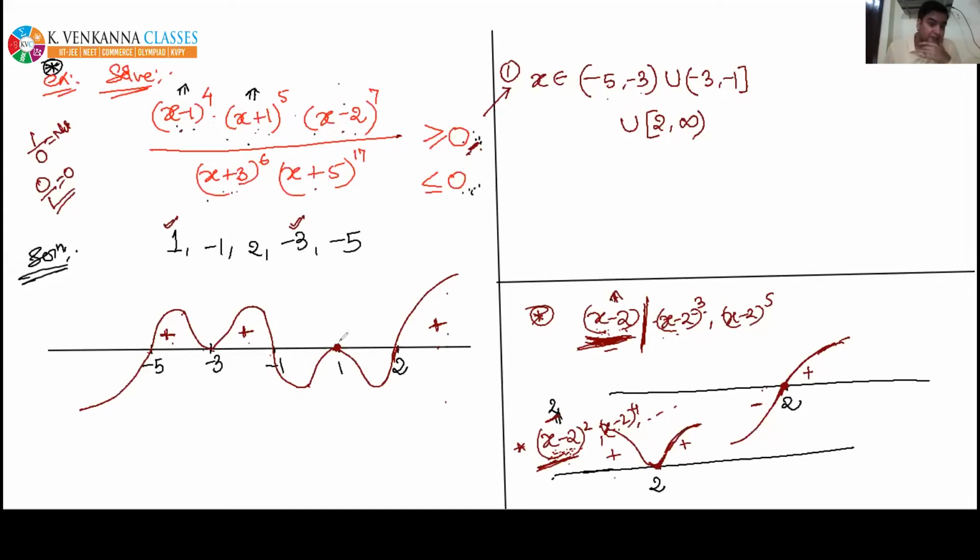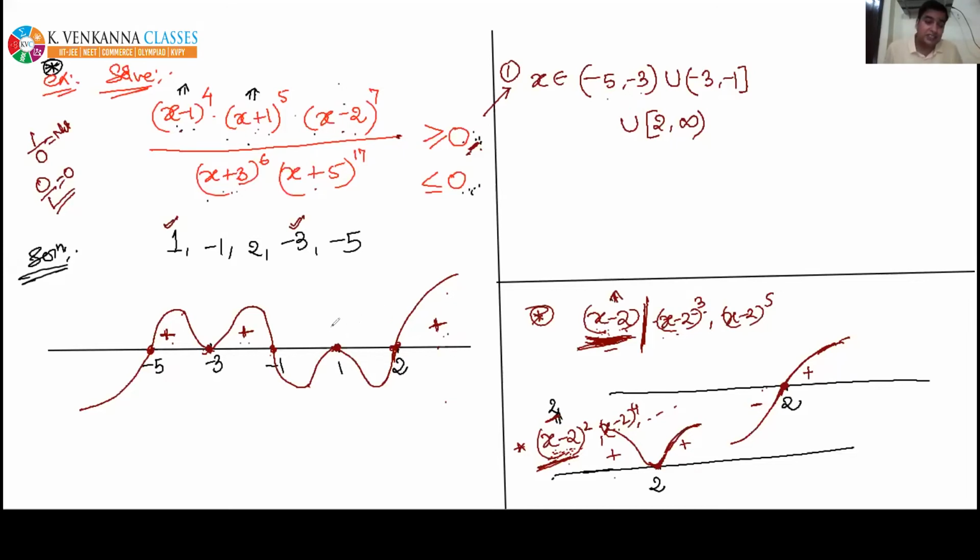Focus here. Because we missed this point x equal to 1, because we need to take those answers where it is greater or equal to 0. Yes, we took greater, but equal to 0 is also allowed. So that's why we have to consider all these points where this whole expression is becoming equal to 0, because we have to take those values of x also where this is becoming equal to 0.